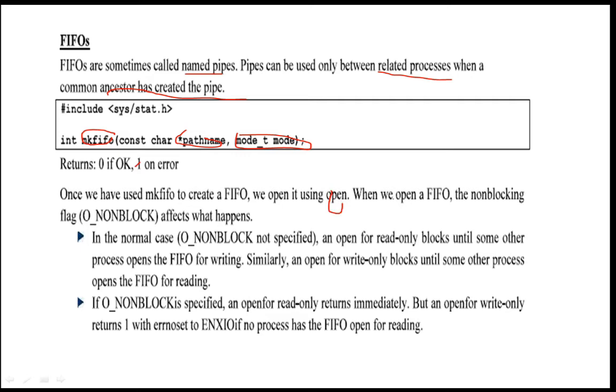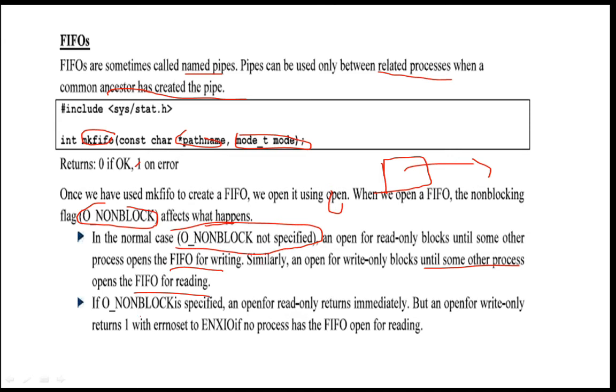Once we have used mkfifo to create a FIFO, we open it using the open function. When we open a FIFO, the nonblocking flag, O_NONBLOCK, affects what happens. In the normal case, where O_NONBLOCK is not specified, an open for read-only blocks until some other process opens the FIFO for writing. If you open the FIFO for read-only, it will block until some other process opens the FIFO in write mode. Similarly, an open for write-only blocks until some other process opens the FIFO for reading.